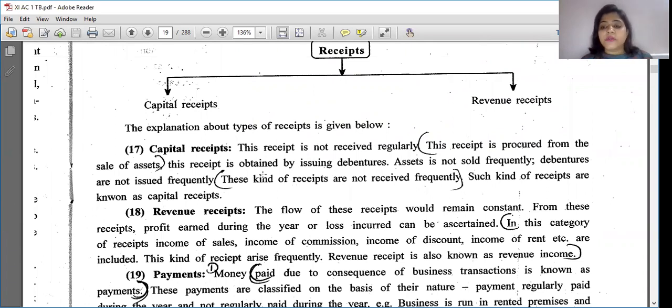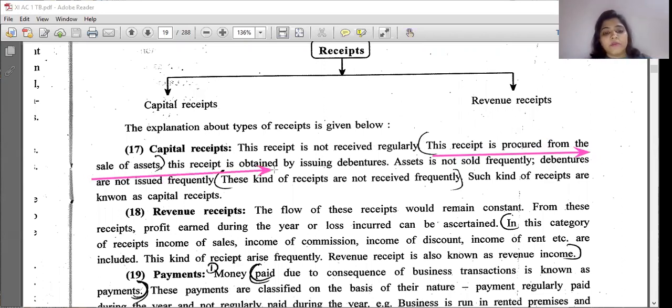The receipt is procured from the sale of an asset, land, building, furniture, machinery, anything that is your asset.